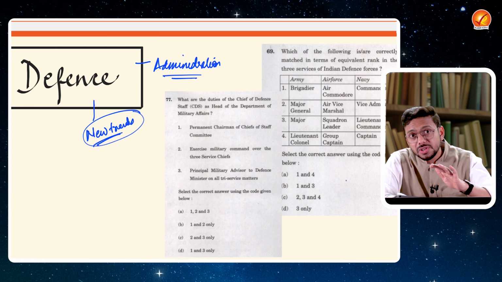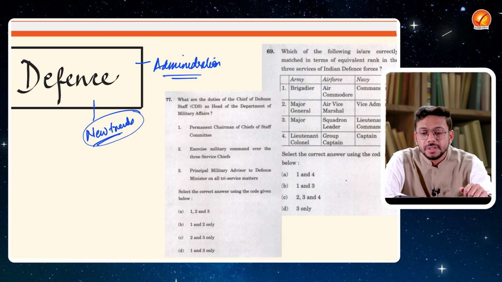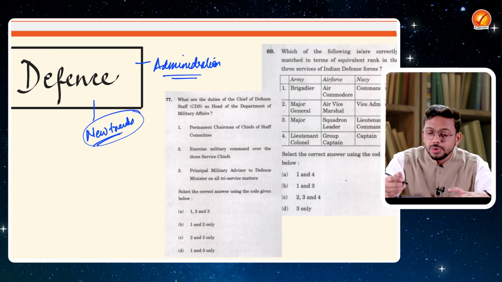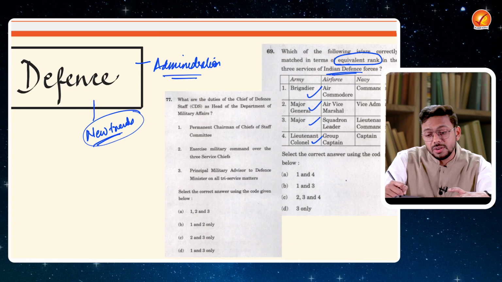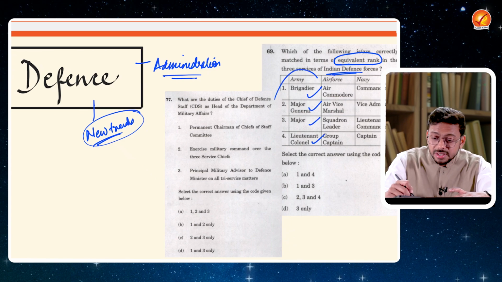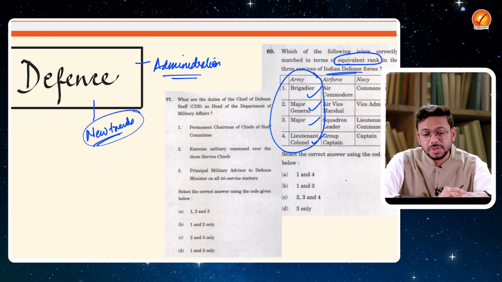So defense administration is a new entry into UPSC's prelims examination, right? They have asked about, let's say, the ranking of the various Indian defense forces, the hierarchy. This is the first time in recent years that they have asked this particular question.